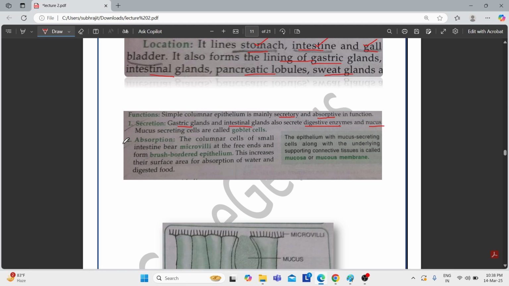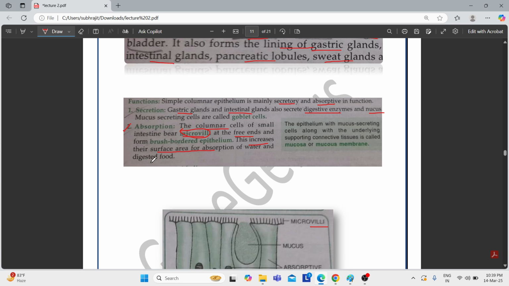Another function is absorption. For absorption, a structure is responsible, that is microvilli. These columnar cells have many microvilli at their free ends. They are like finger-like projections. Just see, these are the microvilli. What is the main function of microvilli? Microvilli increase the surface area of absorption, and since they do, they help in the absorption of water and also of digested food.